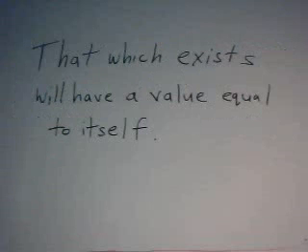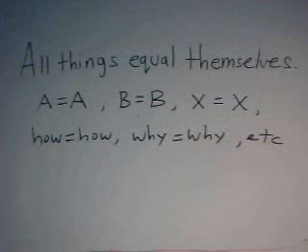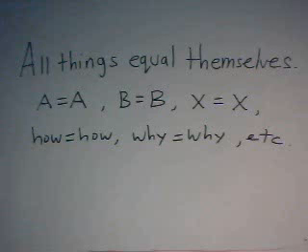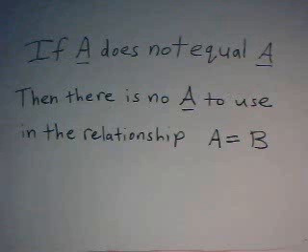Therefore, before we can accept such statements, we must consider all its terms to be true in and of themselves. Before any term may be applied to the nature it suggests, it must be true to itself. This is a fundamental identity which defines that all things equal themselves. And all things do so by identifying themselves through a relationship with themselves. We represent this relationship as A equals A. Before anything can ever equal anything else, it must equal itself. Before it cannot equal itself, it must equal itself.